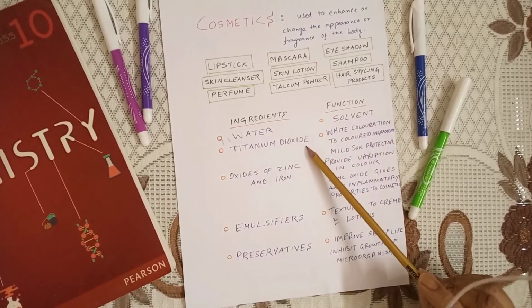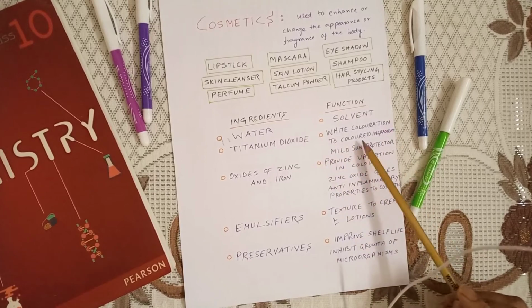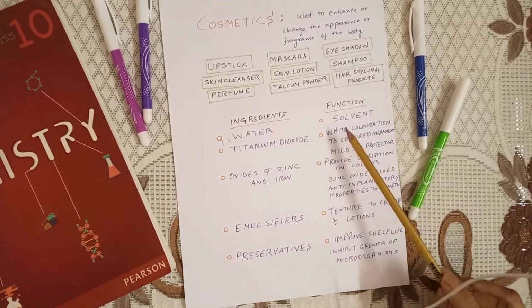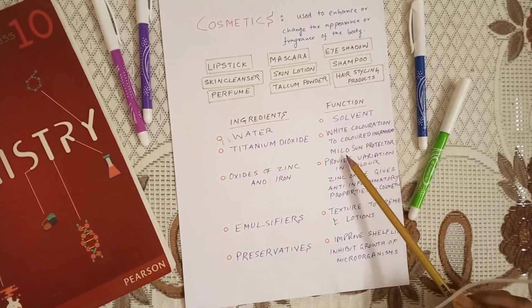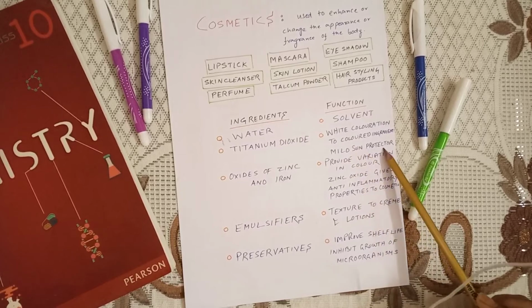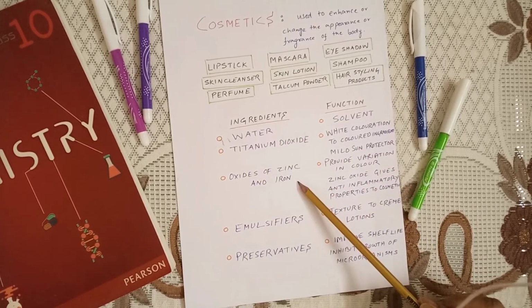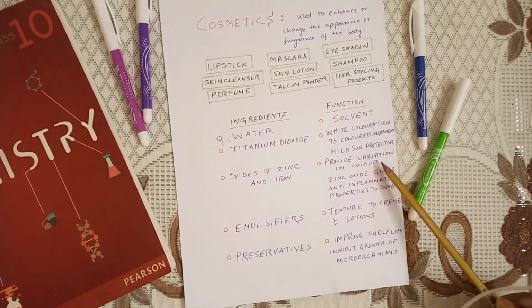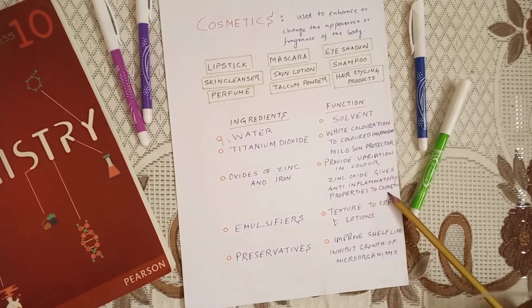Now titanium dioxide, its function is the white coloration to colored ingredients. Now this titanium dioxide basically gives white coloration to colored ingredients. And number 2 point is it is a mild sun protector. Then zinc oxide, iron oxide, what are their function? They provide variation in color. For example, zinc oxide gives anti-inflammatory property to the cosmetics.